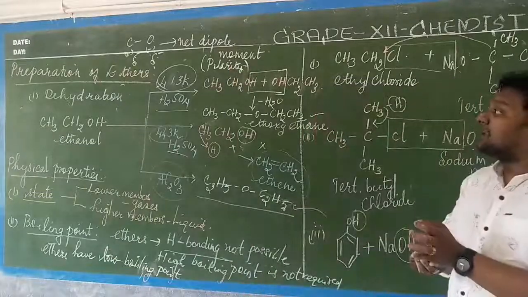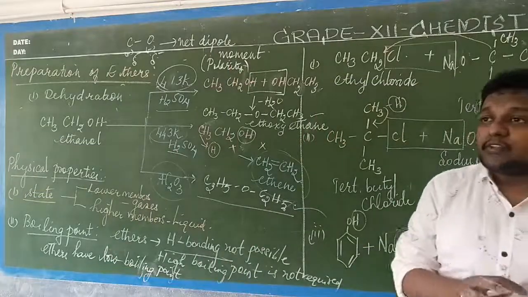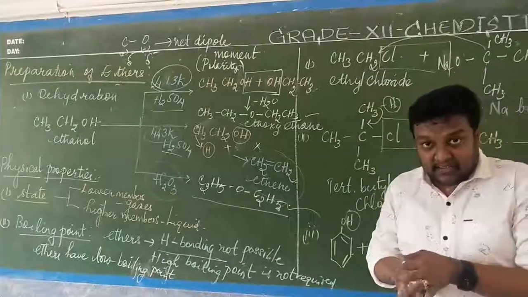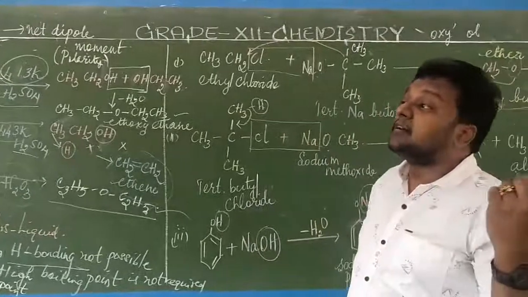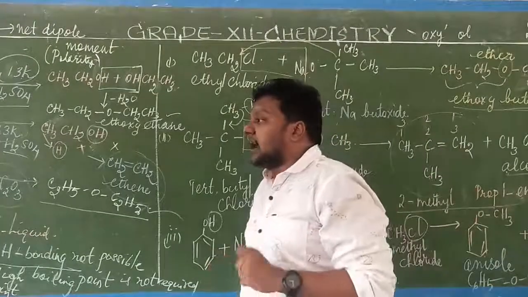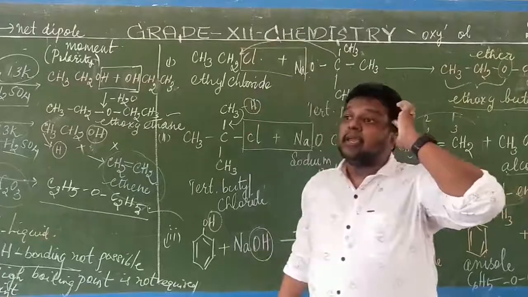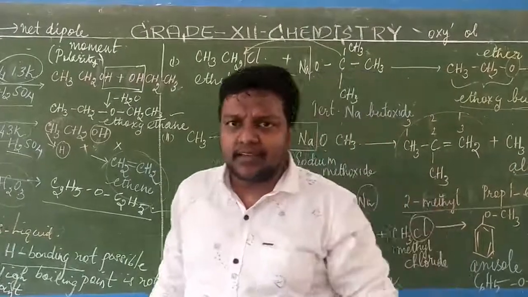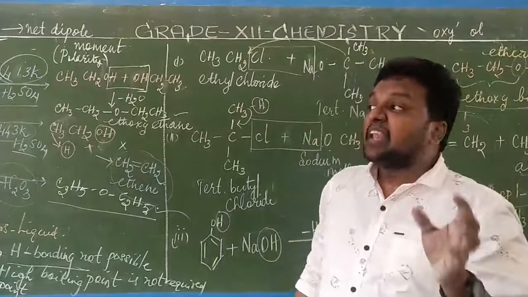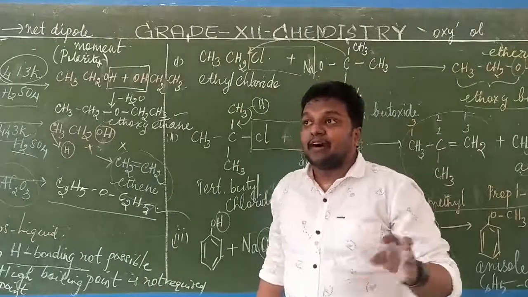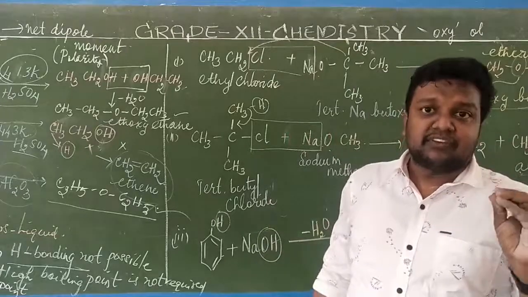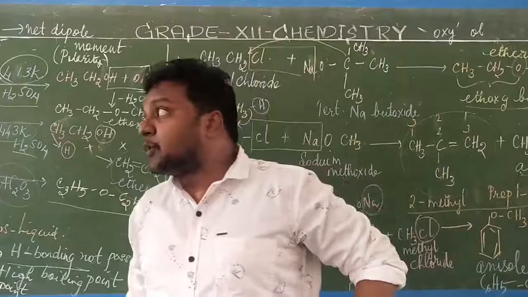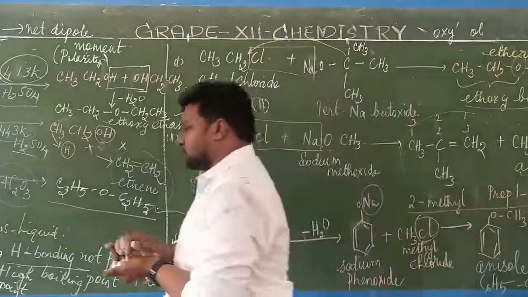Now coming to the chemical properties. For the chemical properties of ethers, we have the halogenation reaction, the nitration reaction, the Friedel-Crafts alkylation reaction and the Friedel-Crafts acylation reaction. In the halogenation reaction, take any aromatic ether, say anisole. Anisole on treatment with bromine water in the presence of ethanoic acid gives rise to the formation of ortho and para bromo anisole. We will write the reaction now.